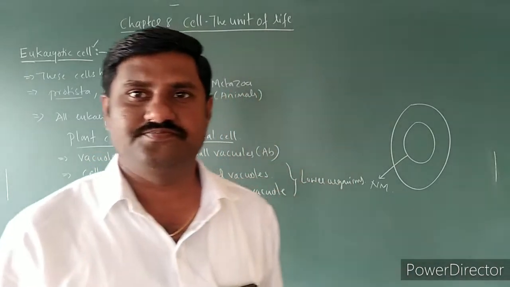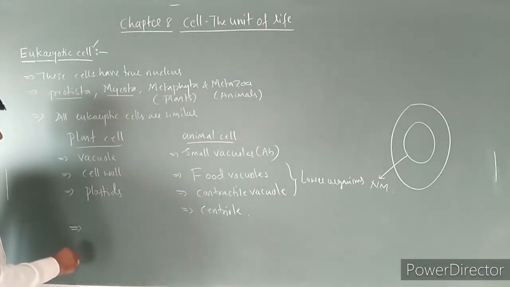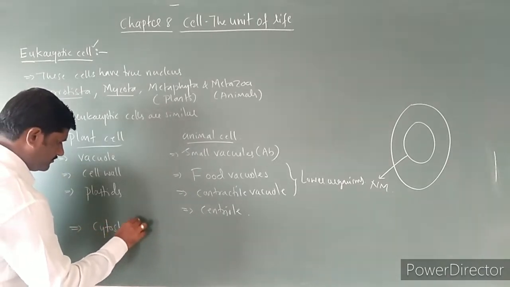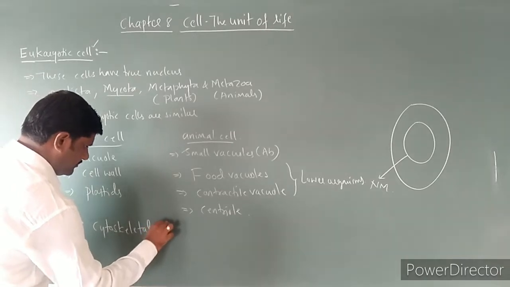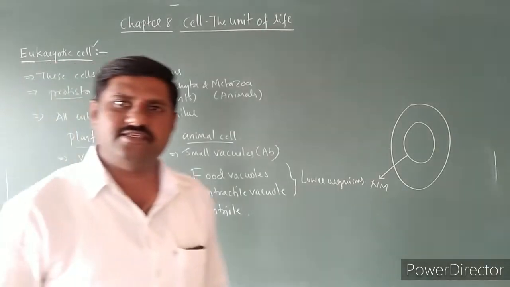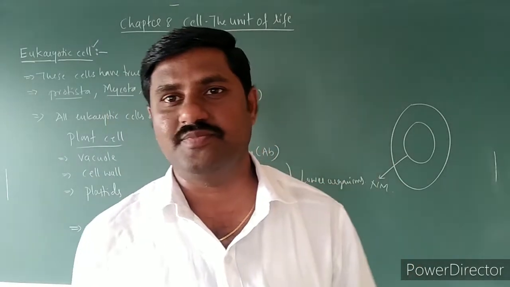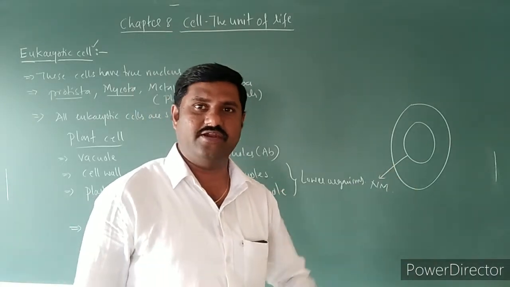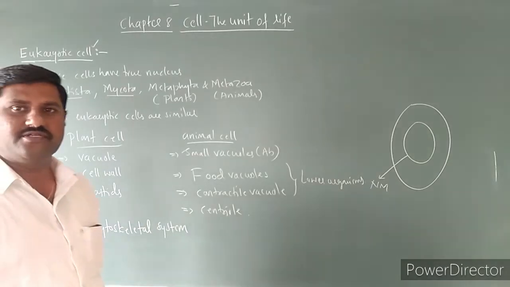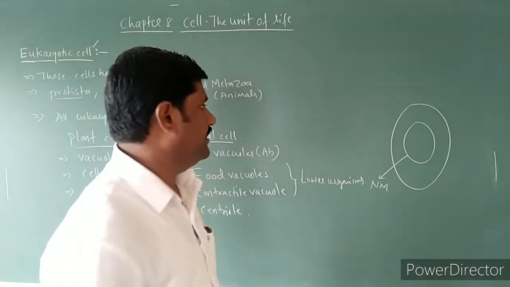Along with this one, these cells have unique features, means they have a cytoskeletal system seen over here. The same system is not at all seen in case of prokaryotic cell. It is seen in case of eukaryotic cell. This is also a unique feature of this cell itself.